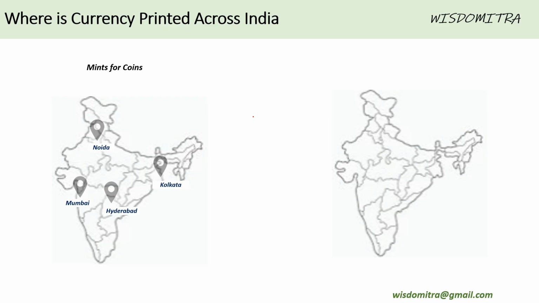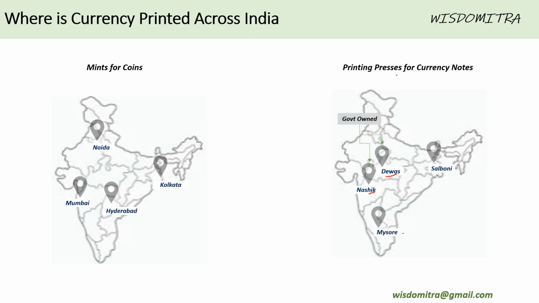Not minted by RBI. Coming to the printing presses for currency notes, there are 2 printing presses, one in Nashik and one in Dewas. These 2 are owned by the Government of India, and one in Mysore and another in Salboni, and these 2 are owned by RBI. So you need to know that Nashik and Dewas are government owned, whereas Mysore and Salboni are RBI owned. So these are the 4 places where currency notes are printed. Again, note this difference: here coins are minted, whereas currency notes are printed.